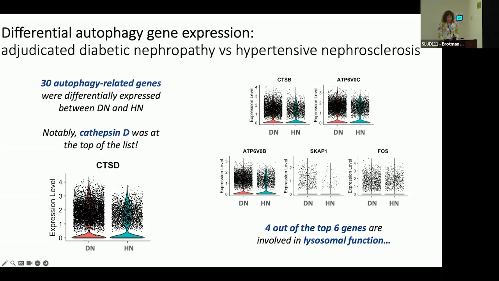What I have here are violin plots of the top 6 differentially expressed genes between these two diagnoses. And 4 out of these happen to be involved in lysosomal function. Cathepsin D and cathepsin B are both lysosomal enzymes, and this ATP6 is involved in acidifying the lysosome. So on a cursory review, it seems like maybe something that is distinguishing diabetic nephropathy from other pathology is activation of the lysosome.